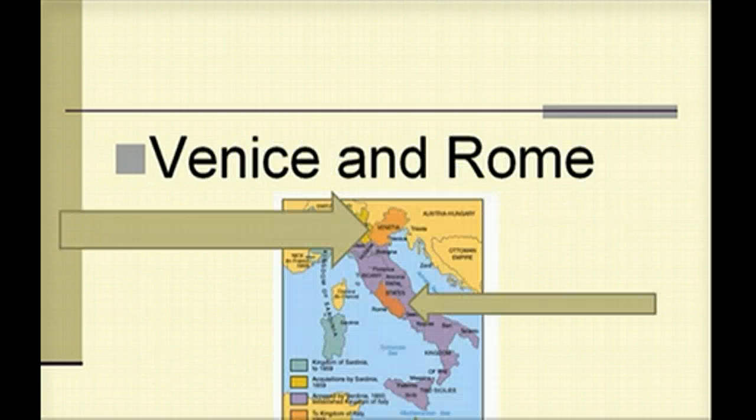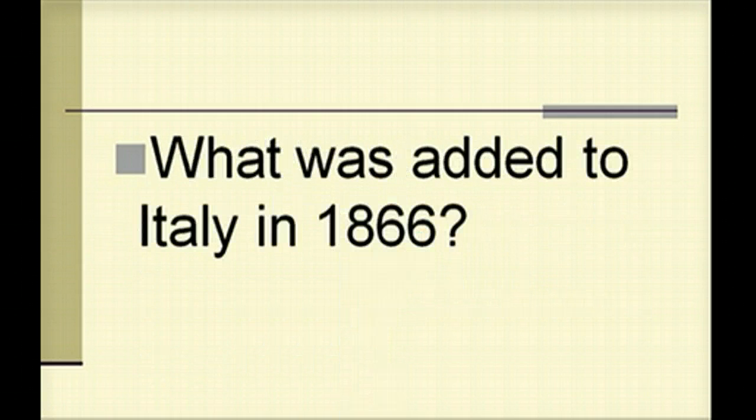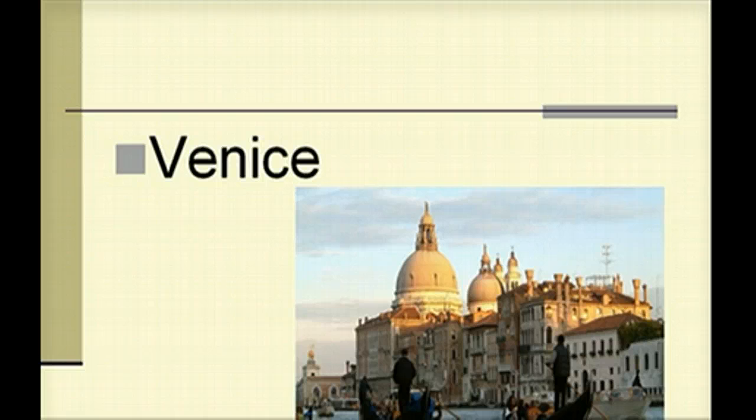So that would be Venice and Rome, which we know that we will get Venice then added as we see the unification of Germany. So what was added to Italy in 1866? We know that that is Venice, added with the German unification as the spoils of war that we just listened to in the last lecture video.